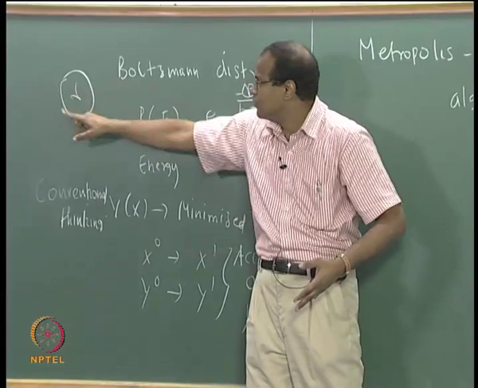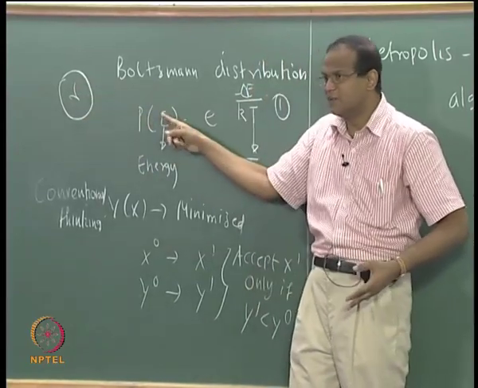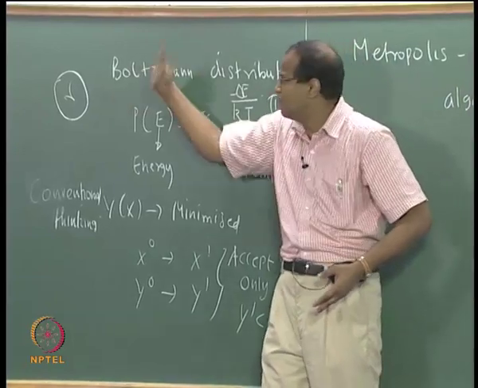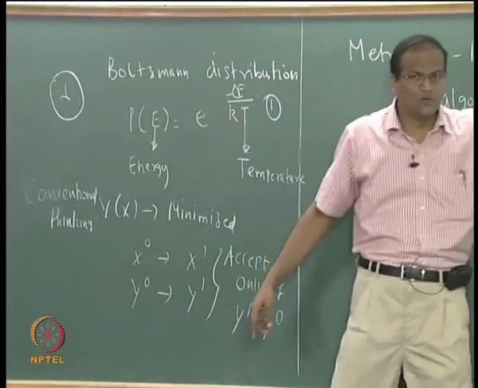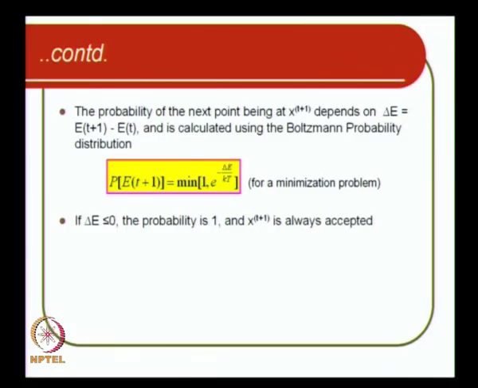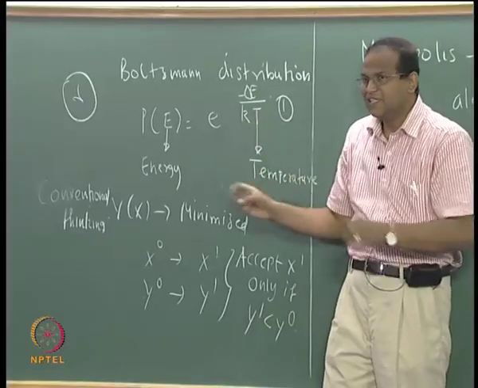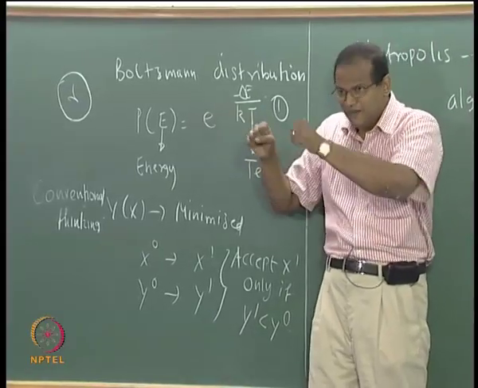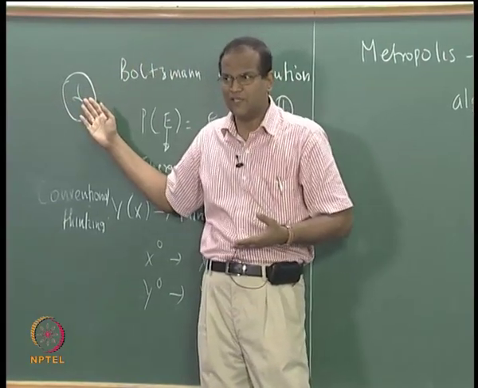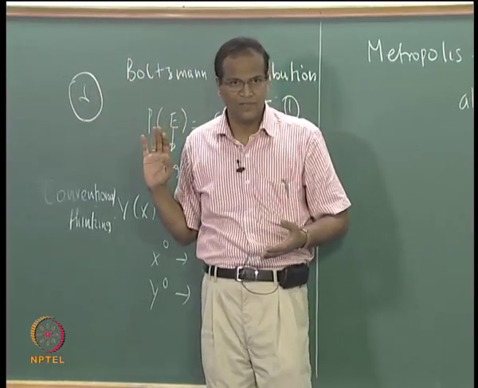Are you getting the point? So r you can generate between 0 and 1, p also will be between 0 and 1, but initially p will be close to 1. So out of 3-4 times when this rule is violated, that is y1 becomes more than y0, you will still accept it. But when the cooling proceeds, that is T is decreasing, then the chance of p becoming high will go down. R always has a chance of going up and down between 0 and 1. Are you getting the point?